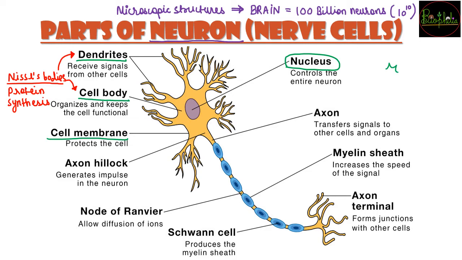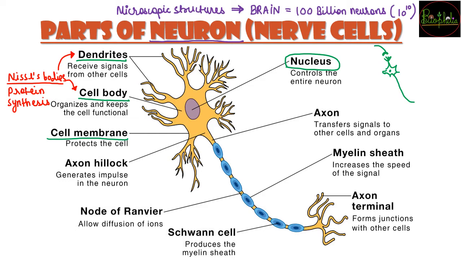They collect signals from the previous axon, gather the information from there, and pass it on to the next neuron. That is their function of receiving the signals. Once the signal has been received by the dendrite, it will come to the cell body.